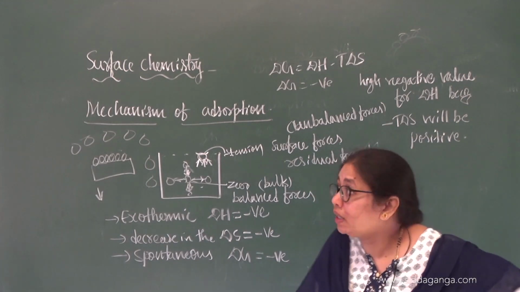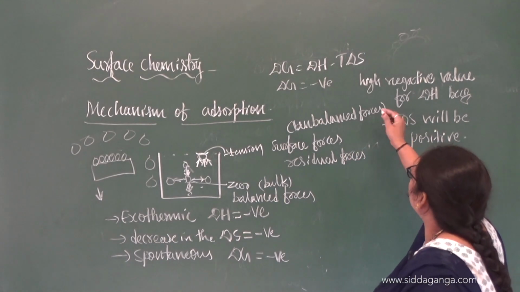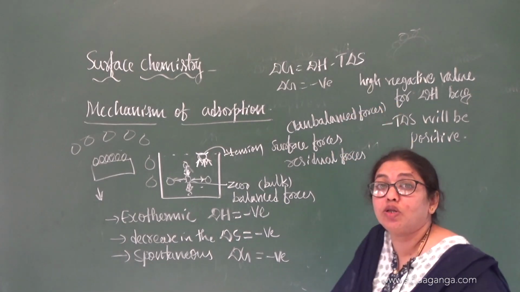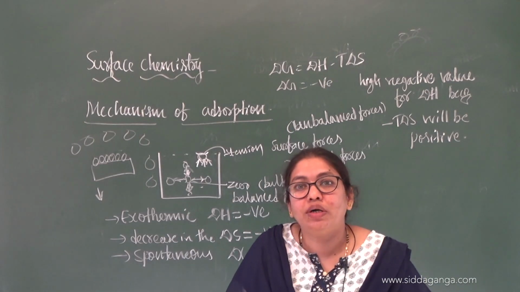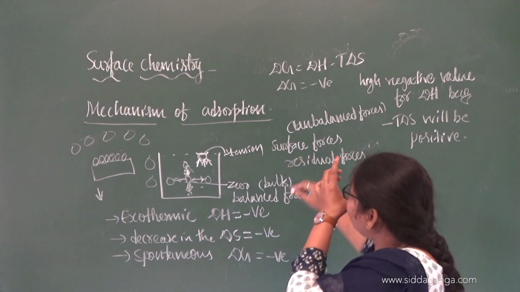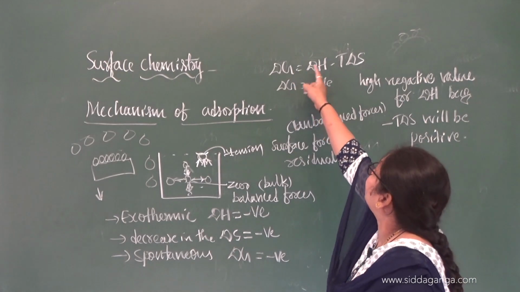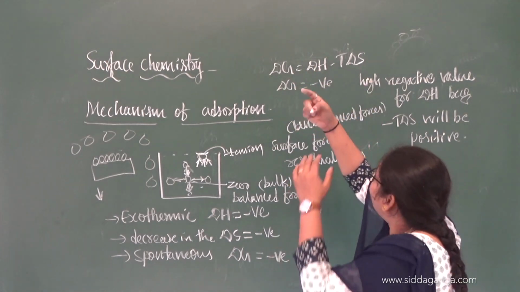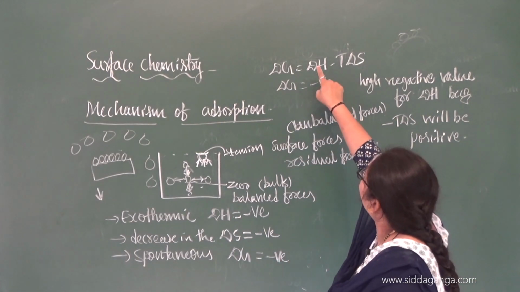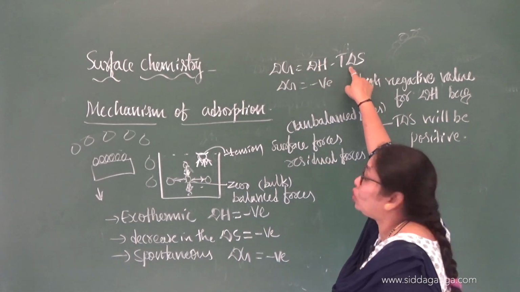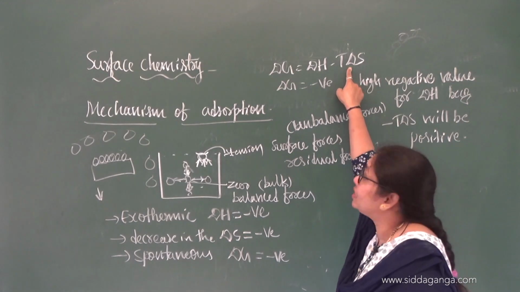Very important point. This will happen only at low temperature. But as the temperature increases, what happens? The negative value of delta H decreases, and there is a state where the value of delta H is equal to the value of T delta S.